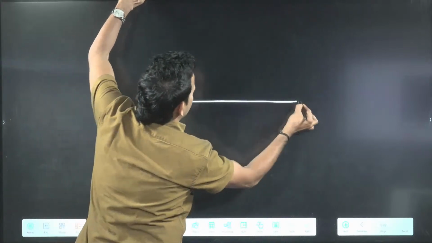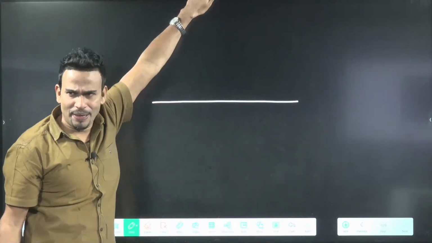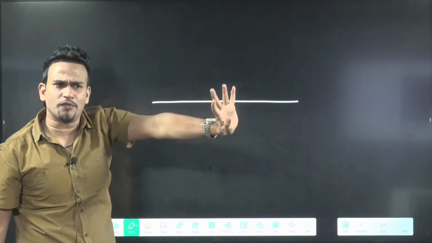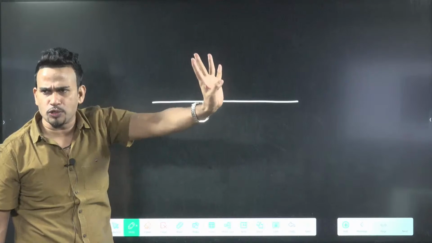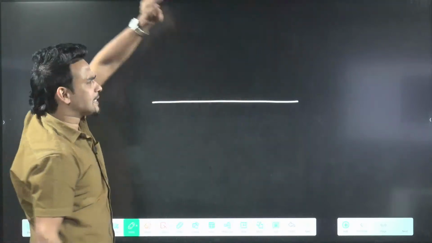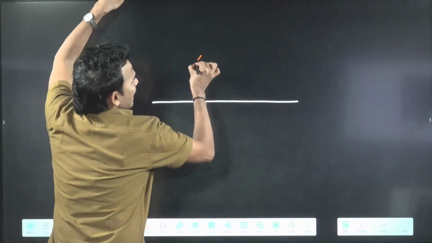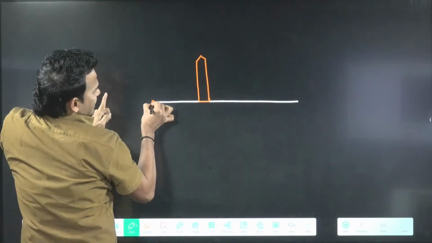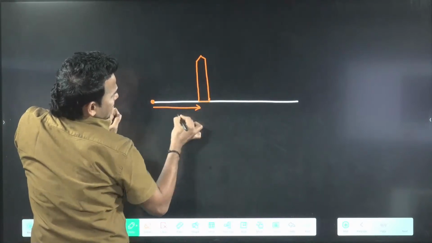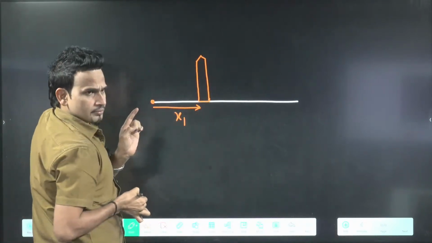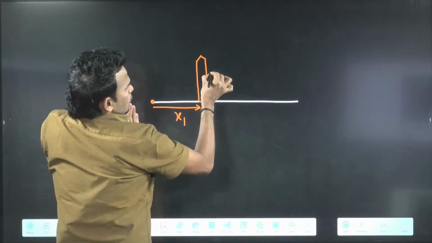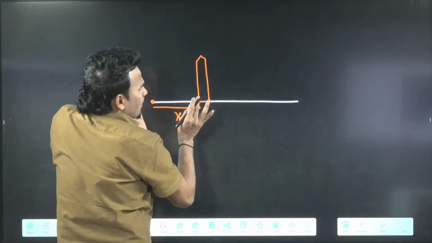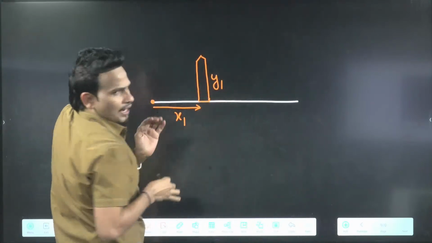Sometimes they will give you a question like this. Be focused. The numerical you have to do by yourself; I will tell you the process of this type of question. They say like this: at some distance x1, one building is there whose height is y1.